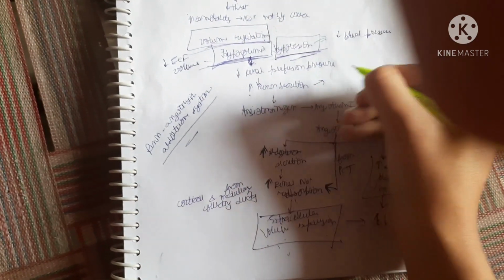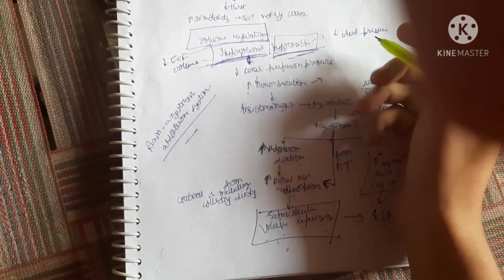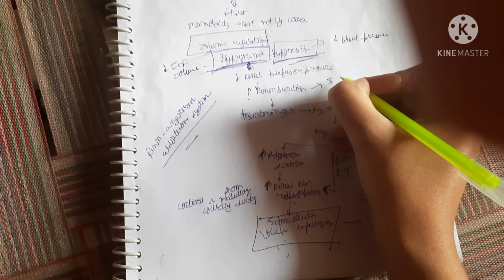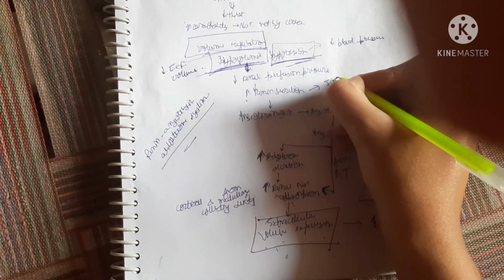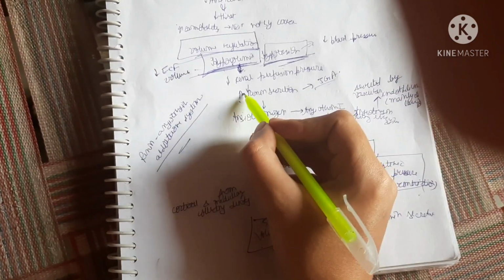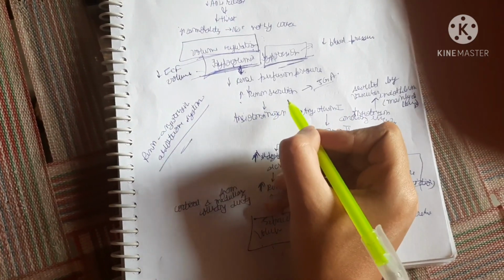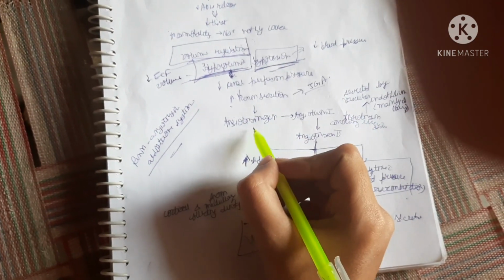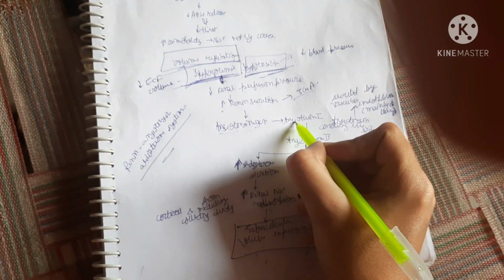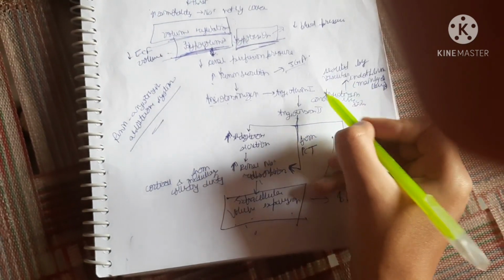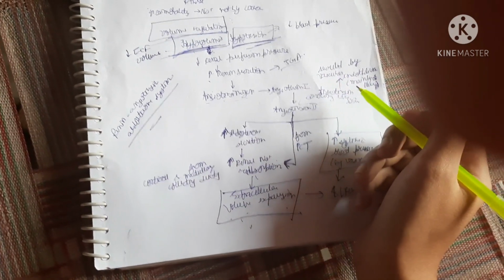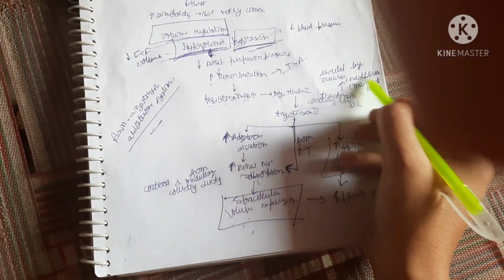Which part secretes renin? That is the juxtaglomerular apparatus. The juxtaglomerular apparatus of the kidneys will increase the secretion of renin, which acts on angiotensinogen to convert it into angiotensin 1, and then the angiotensin converting enzyme, which is actually secreted by the vascular endothelium.